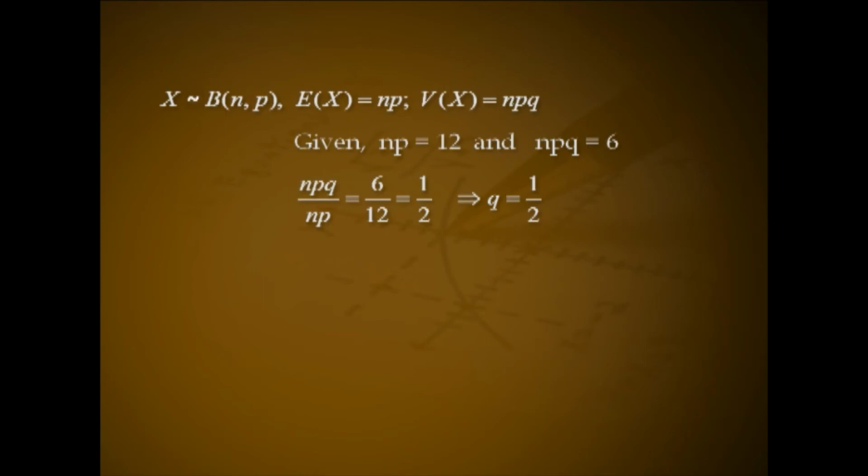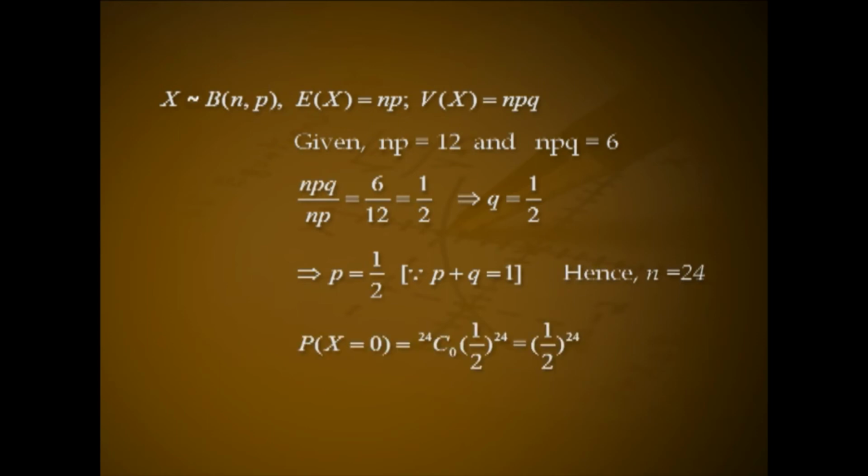npq divided by np, that is equal to 6 divided by 12, which is 1 by 2. This implies q equal to 1 by 2. This implies p also equal to 1 by 2 because p plus q equal to 1. Hence, n equal to 24. Therefore, P of X equal to 0 equal to 24C0 (1 by 2) raised to 24, that is (1 by 2) raised to 24.